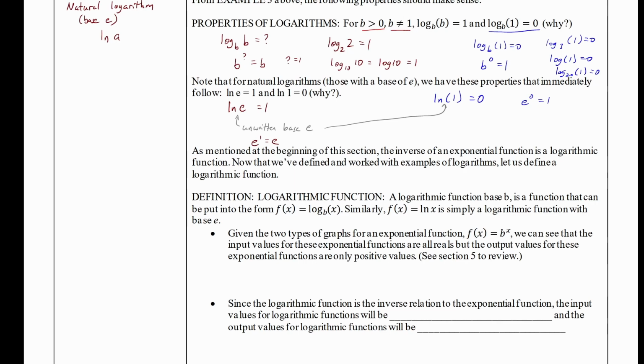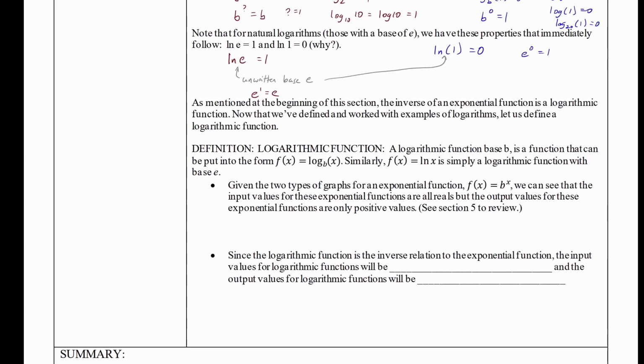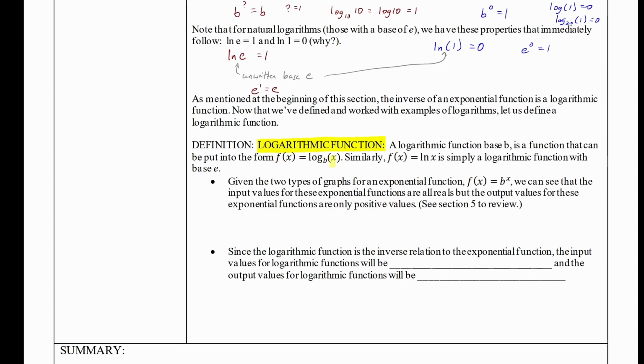Now that we've worked a little bit with computing logarithms of numbers, let's look at a logarithmic function. A logarithmic function base b is a function that we can write in the form f of x equals log base b of x. Remember that if my base is 10, then I don't write the number base. I could just write it as the common log of x. And if the base is e, then it's the natural log, ln of x. So those also fit this form.